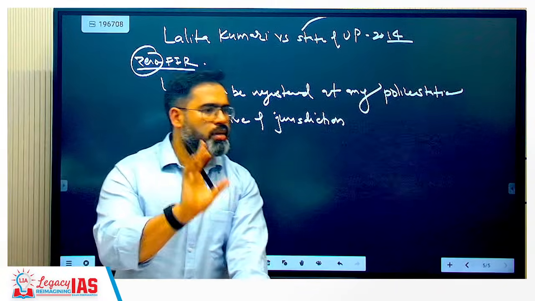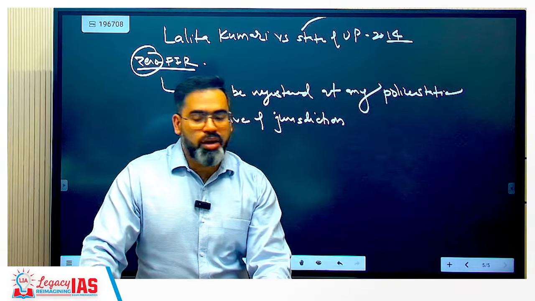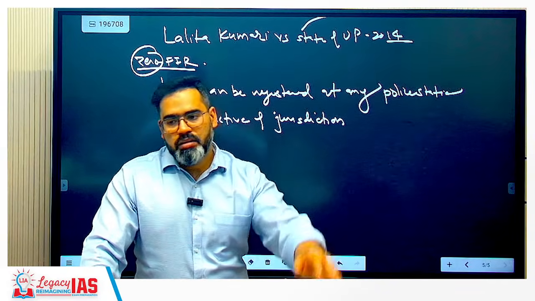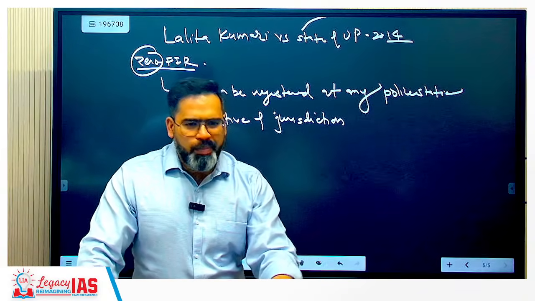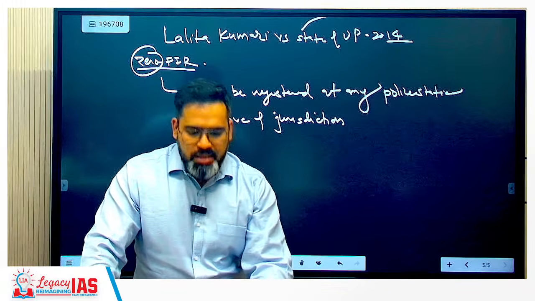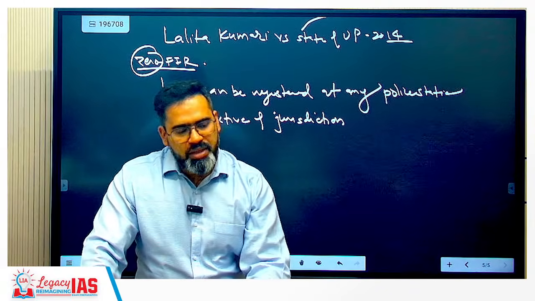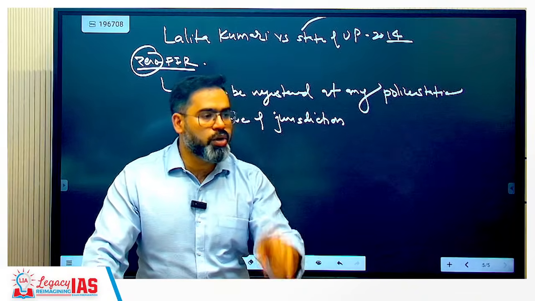Clear? Easy? Once it is filed, what will happen? For example, a crime has been done in Chennai and the zero FIR has been filed in Bangalore. Bangalore police cannot do anything because the crime was not there. So what do they do? The police will transfer the case to the respective jurisdiction. That is the duty of the police.